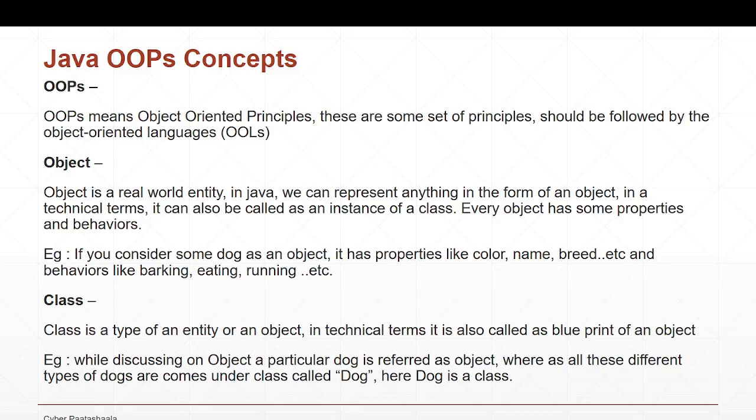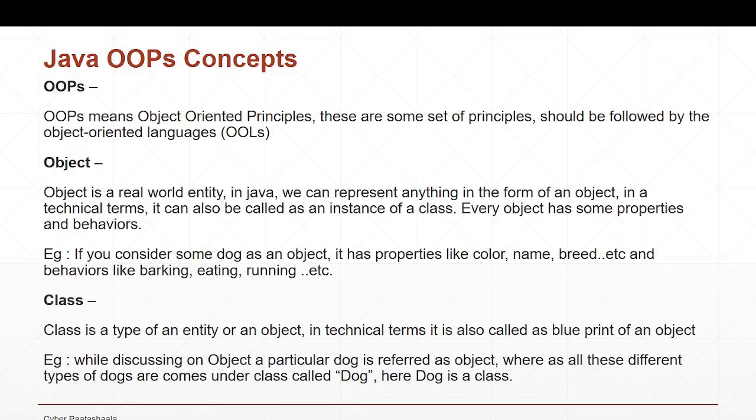Also, in technical terms, we can say that an object is nothing but an instance of a class. We'll discuss what a class is in our next concept. For now, just remember that an object is an instance of a class, and every object has some properties and behaviors. Let us see what a property is and what a behavior is.